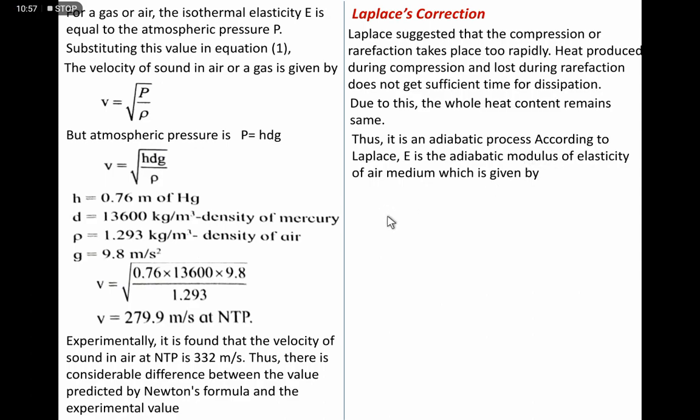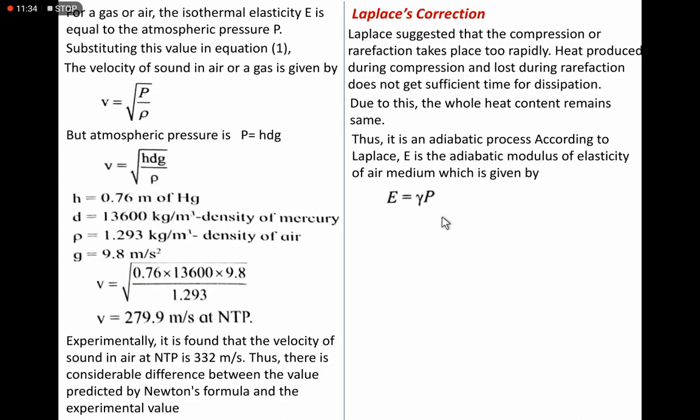So E is the adiabatic modulus of elasticity of the air medium, and now there is the correction. E is replaced by P, atmospheric pressure, that is H d g. Laplace suggested that this gamma should be there with P. What is gamma? Gamma is the ratio of the specific heat capacity at constant pressure to the specific heat capacity at constant volume.